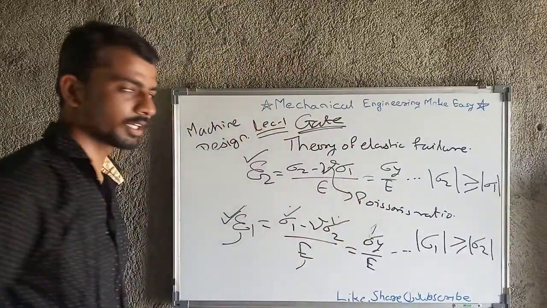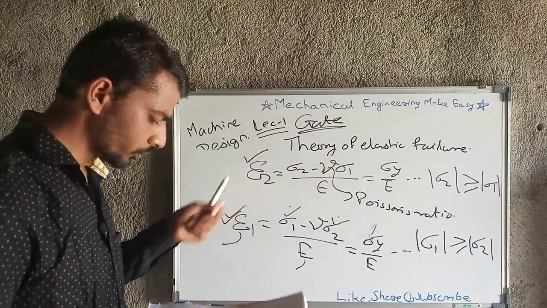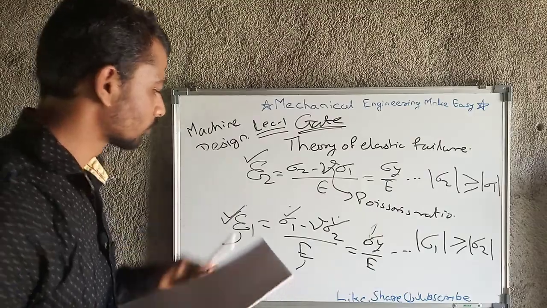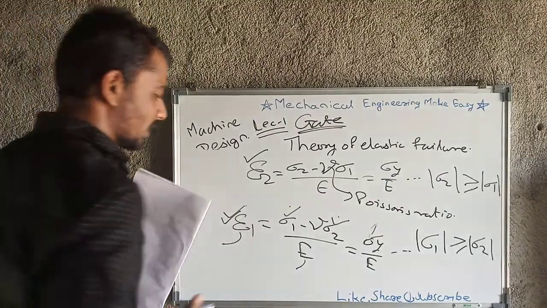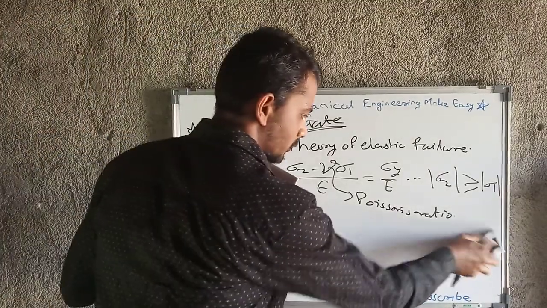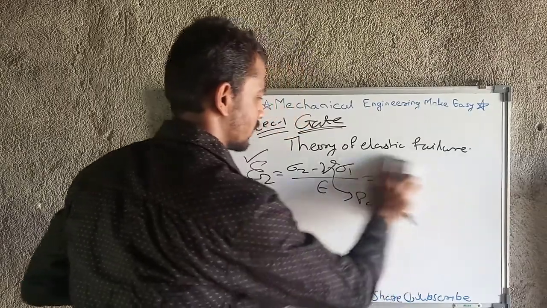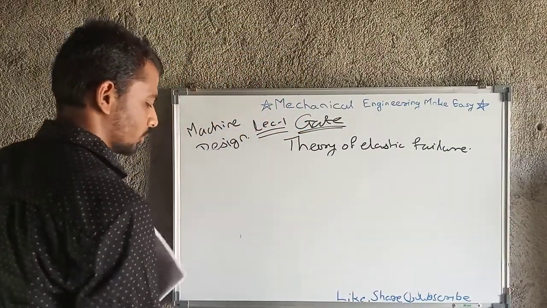Nu is nothing but Poisson's ratio. So note down these two formulas, and I will give you an idea about when this maximum principal strain theory can be used and when it cannot be used.